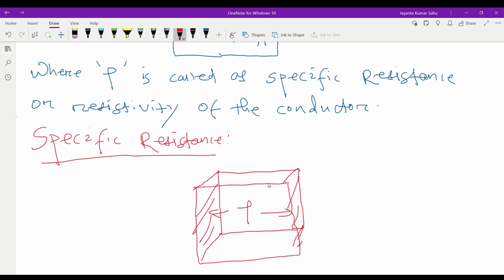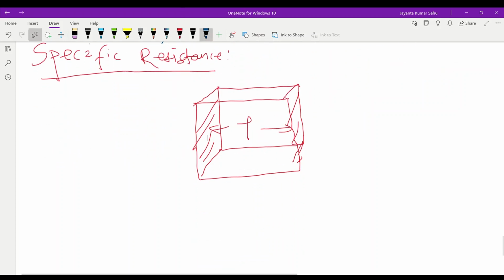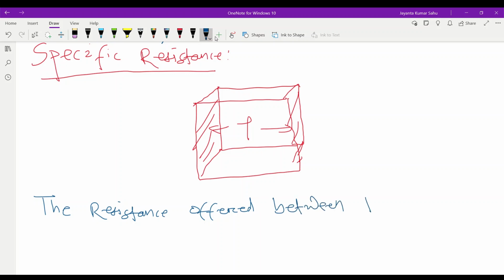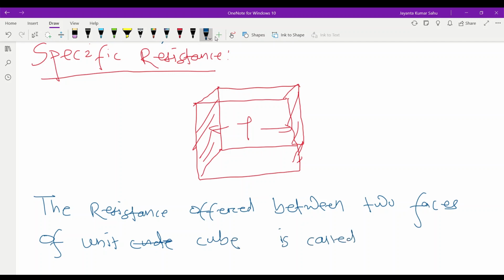The resistance offered between two faces of the unit cube is called the specific resistance.